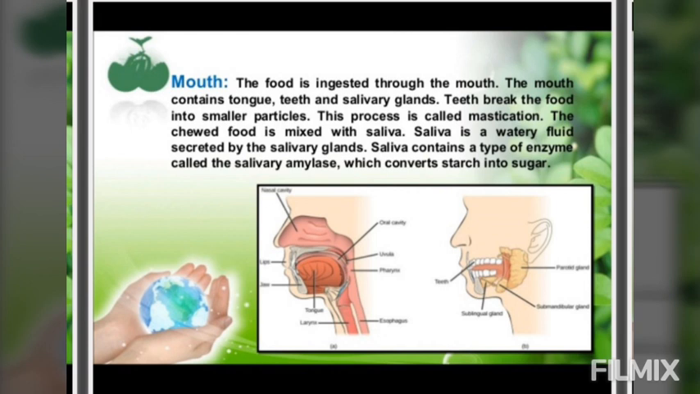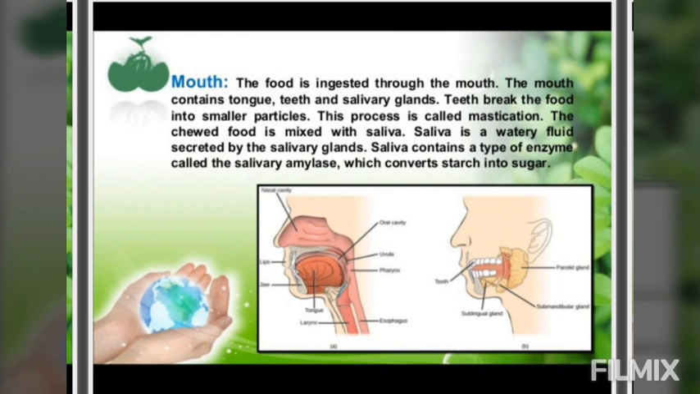It must be very interesting to know that digestion begins in the mouth itself, as soon as we put the food into our mouth. The teeth help in breaking down the bigger food particles into smaller ones by chewing. Chewing is also known as mastication. This is basically a mechanical process, breaking down bigger pieces of food into smaller pieces which can easily pass through our alimentary canal. Next comes the tongue.